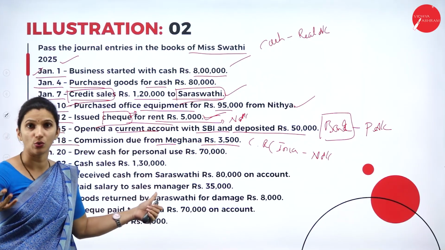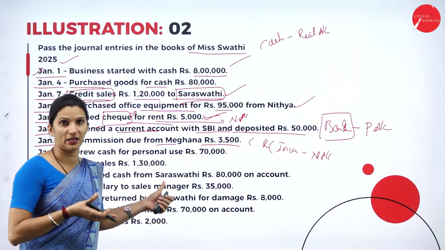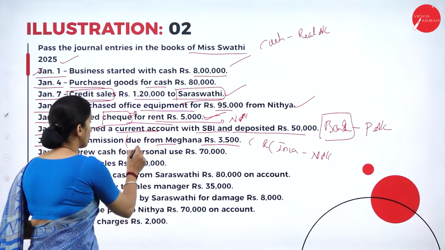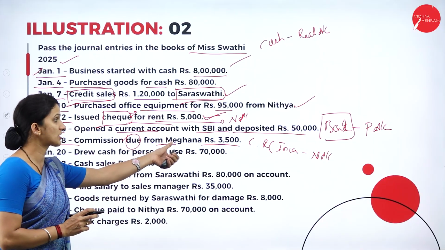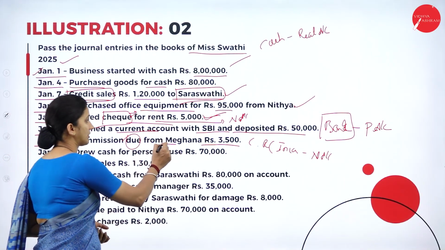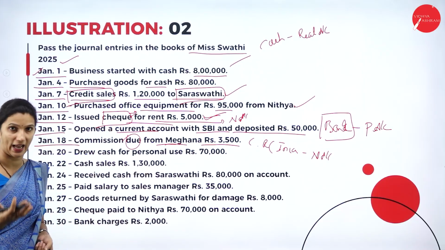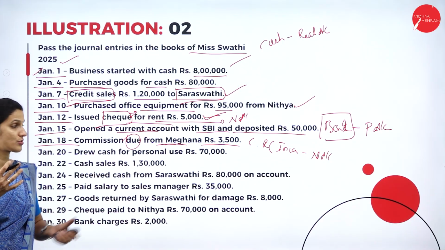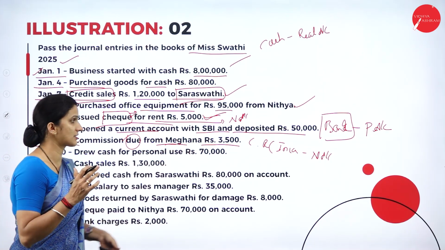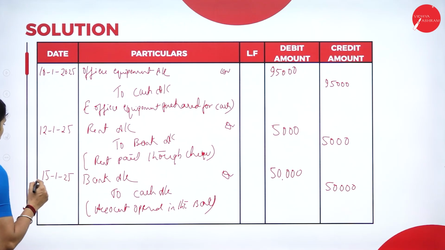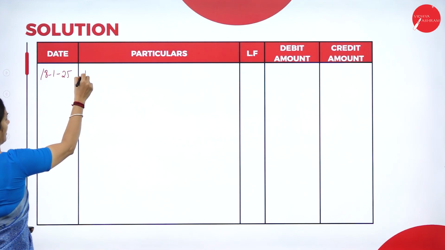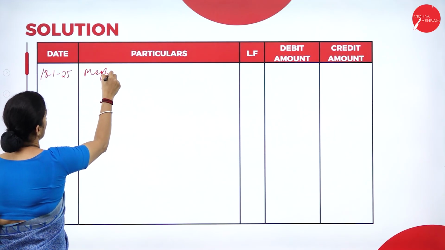It is due. It is not immediately paid by Meghana. So she will pay on a future date. That is due from Meghana. So who is paying you? Meghana. In the future, she will make the payment. That means immediately you did not get the cash. So it is the outstanding from Meghana. So you will open an account in the name of Meghana, that is 3,500. Your entry will be on 18th 1/25, Meghana account debit